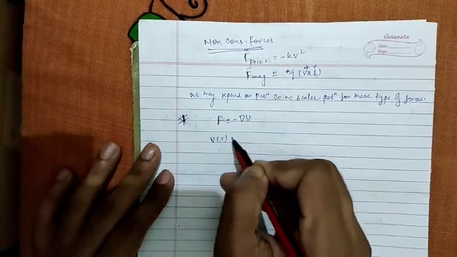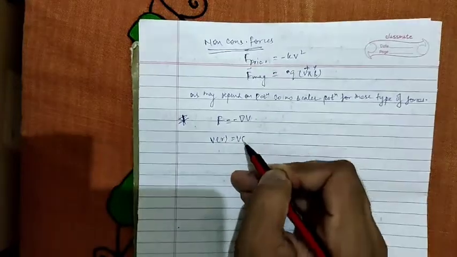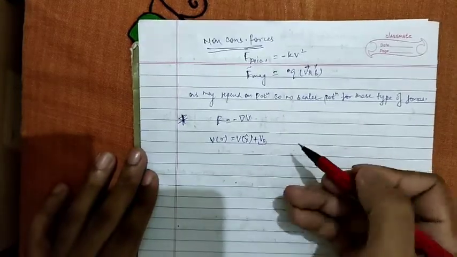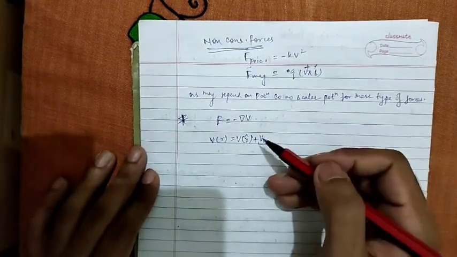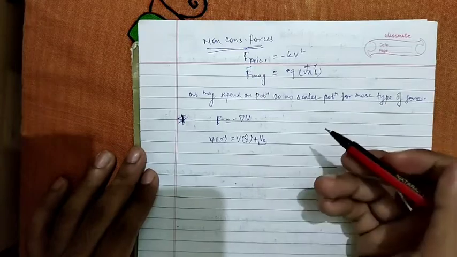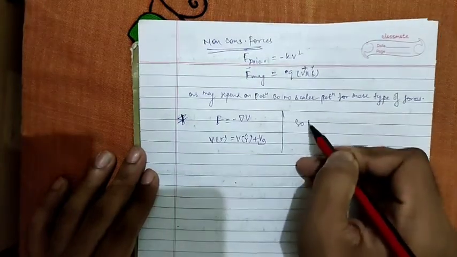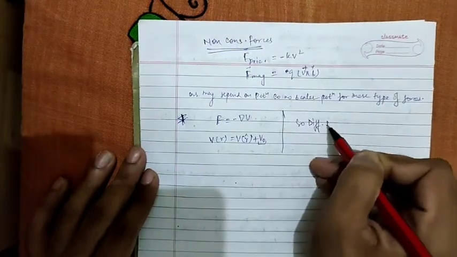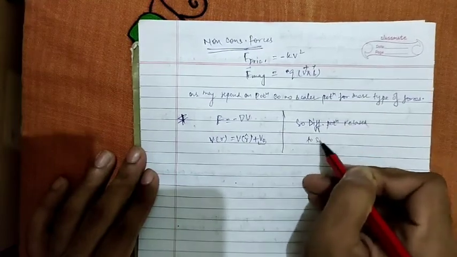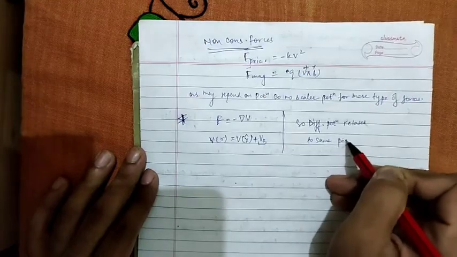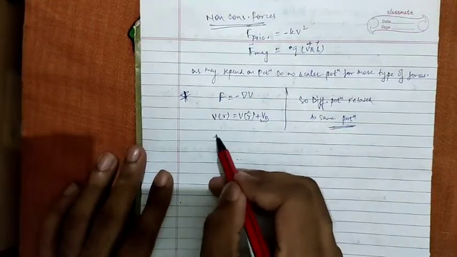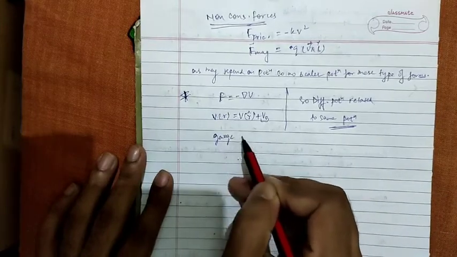Let's say V prime is equal to V plus V naught, where V naught is a constant, as for any V naught this quantity gives the same result. So different potentials are related to the same force, and this is nothing but a gauge symmetry.